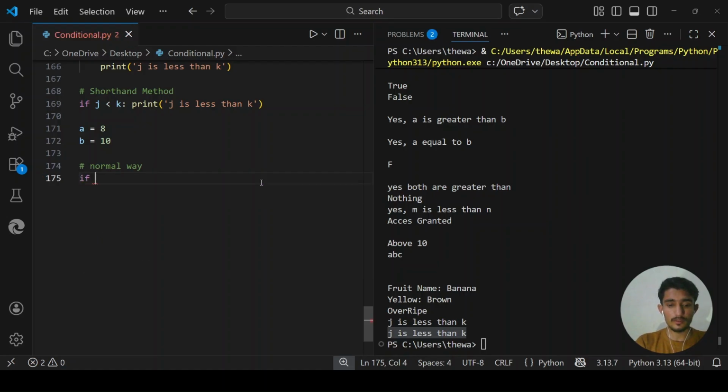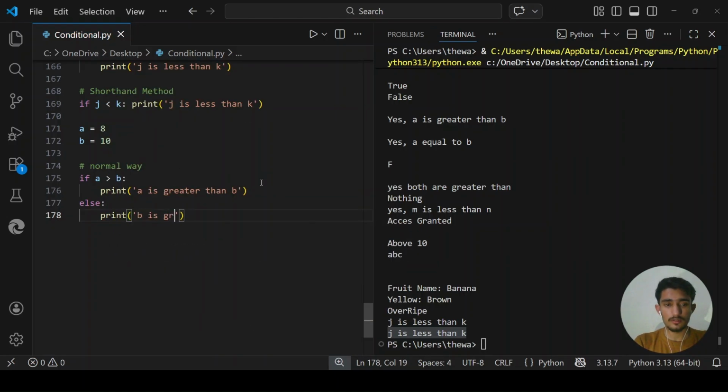If a is greater than b, print a is greater than b, else print b is greater than a. Okay, so this is the normal way. Now the shorthand method.